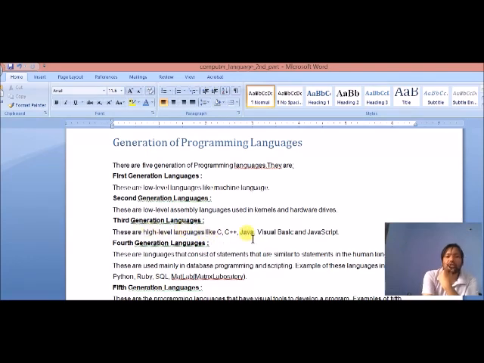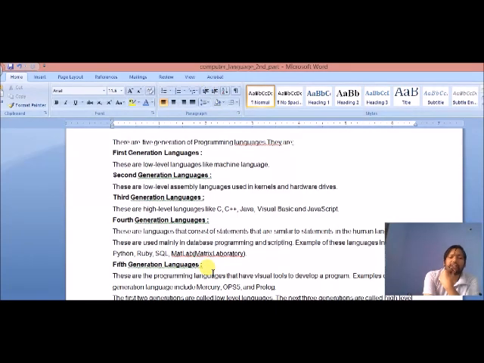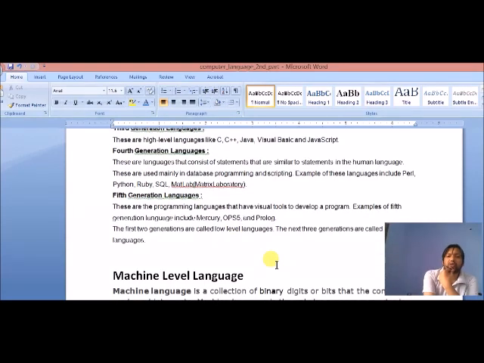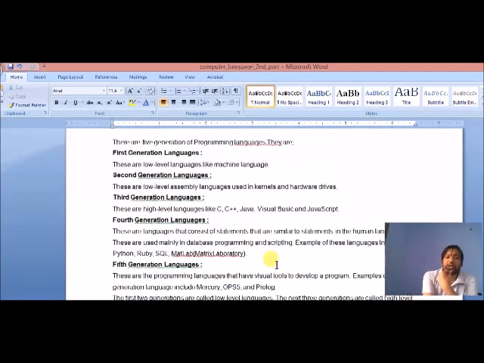In the third generation we use C, C++, Java, ASP.NET, VB Script. In the fourth generation we use different types of languages like Python, Ruby, MySQL, databases. These are also known as fourth generation languages. And the fifth generation languages are highly programmable languages, including Mercury. This type of language was used in these systems.